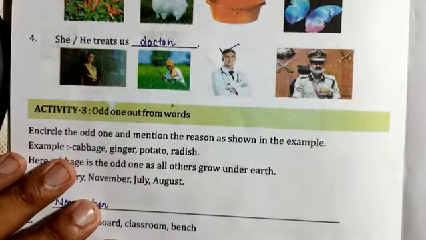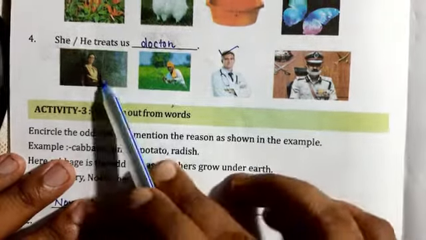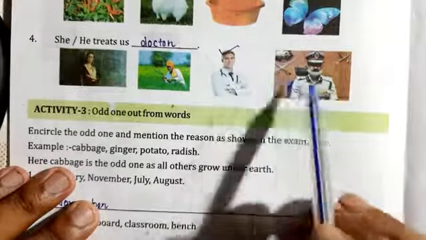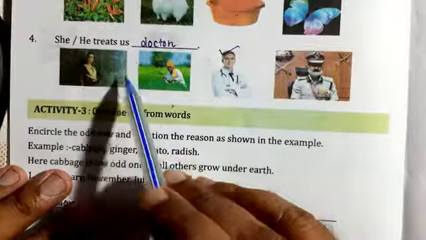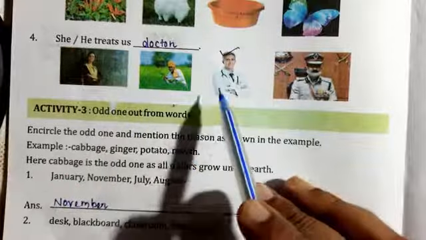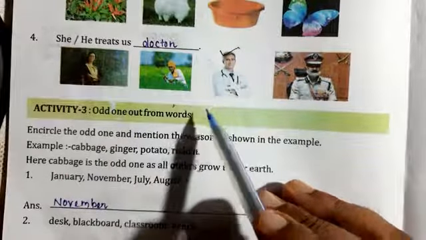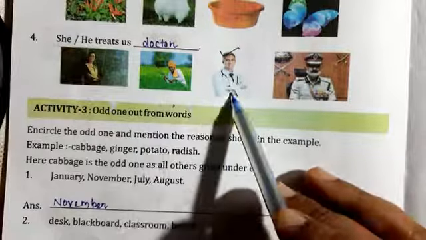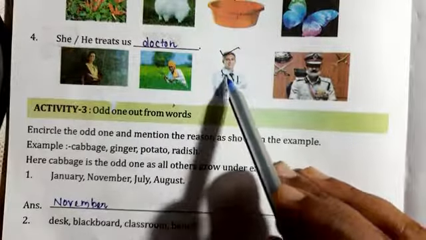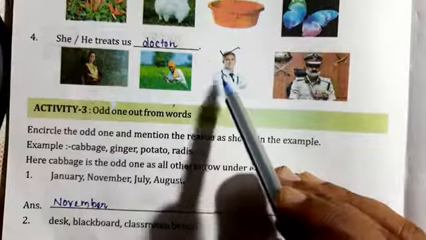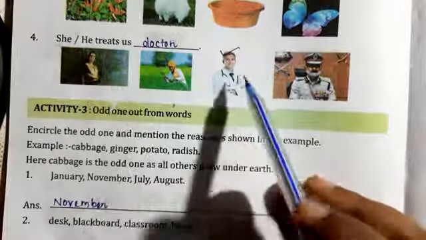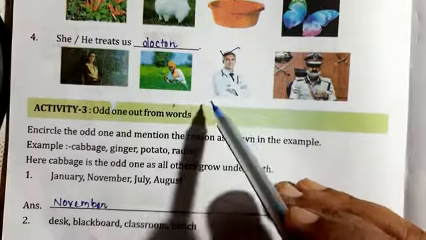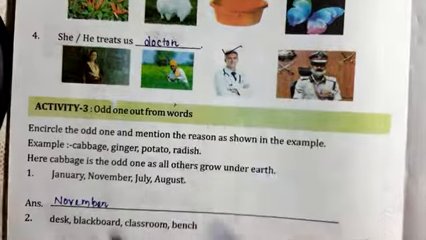Children, you look at question number 4. Also, 4 pictures are there, you look very carefully. Which one is the odd one? He treats us. Who? You say who? This one? Yes. He is a doctor. He treats us. Except this one, all the 3 pictures, they do not treat us. Yes or no? Yes.